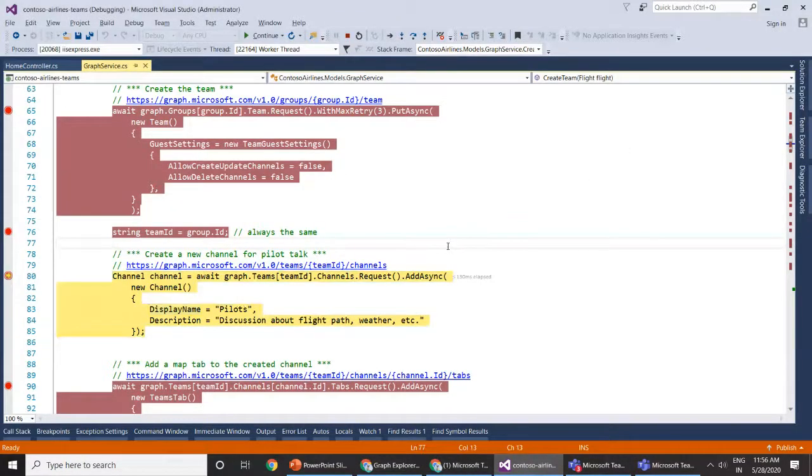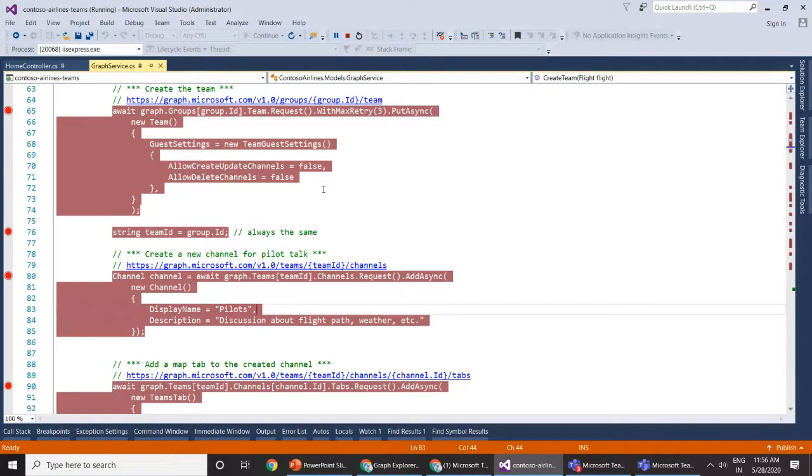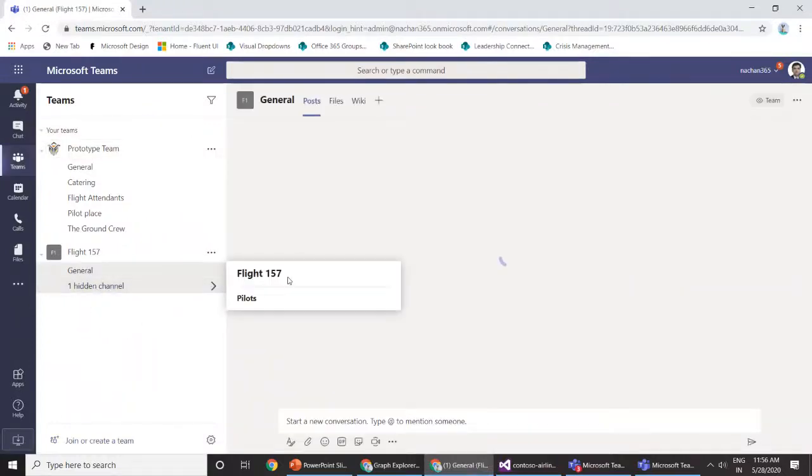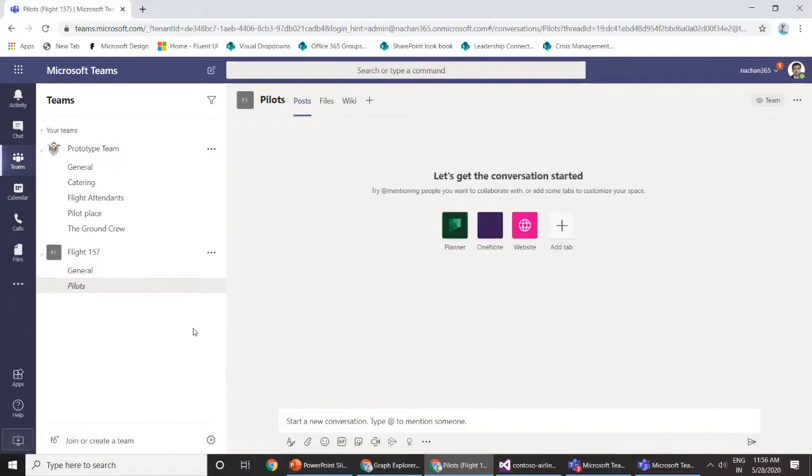What we are trying to do now is create one new channel for a pilot so that he can make the announcements. So we are going ahead and creating one channel with the name pilots and with this particular description. We'll continue to the next breakpoint, which will help us create a new channel in the team. Now if I move back to my Teams, we have one more channel created here, pilots. So we have this new channel created for our pilot communication.